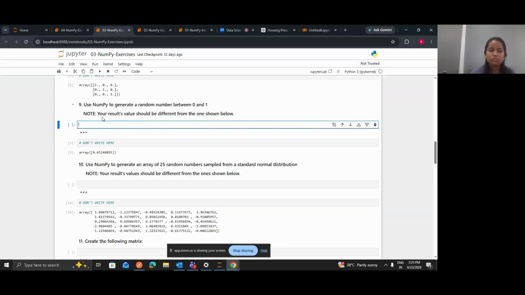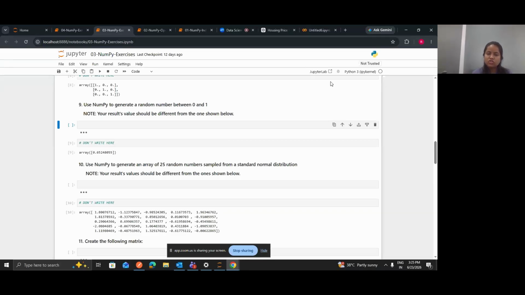I'll read the question for you, and you can start writing the answers in your chat box. Your ninth question is: use NumPy to generate a random number between 0 and 1. Yesterday we discussed different random methods like randint and randn.